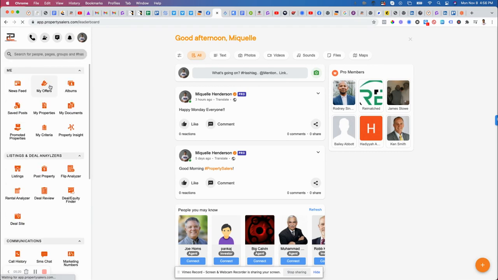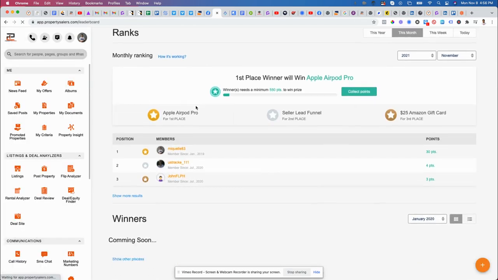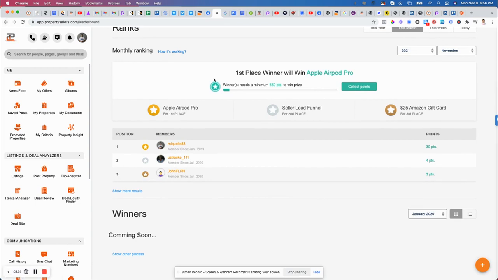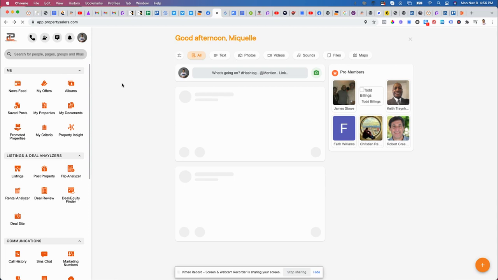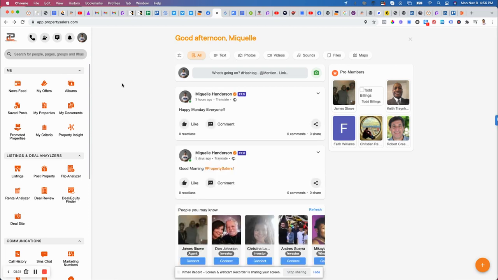Leaderboard is a cool thing that we wanted to integrate just to see all the leaders, and you can win cool things by just communicating with the platform. So responding to people's posts, creating properties, sharing things on social media. The more things you do, the more points you get, and then you can win certain items like iPads and money that's going to be put into your wallet. So you can win things like that.